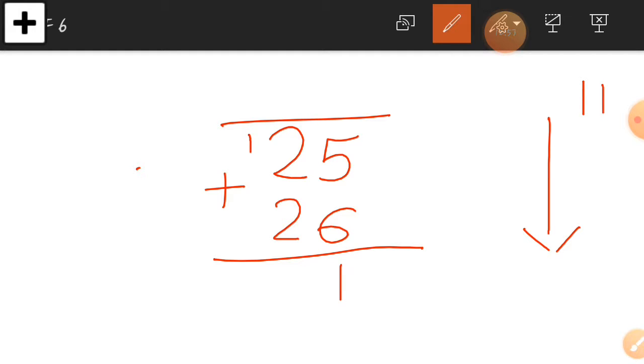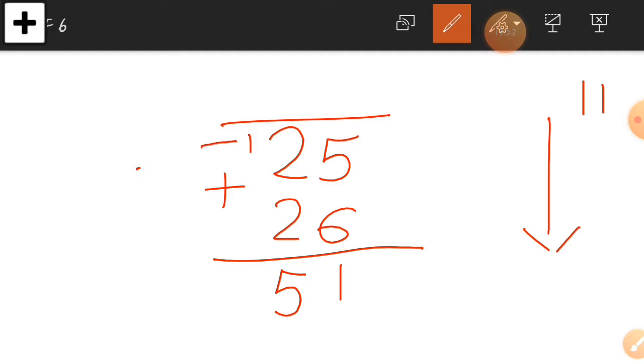Now in the tens column, 2 plus 2 is equal to 4, and add this carry forwarded number into it. So our final answer is 2 plus 2, 4 plus 1. So 5 will come there. So our final answer will be 5. You can see this, you have to add this 1 into this tens column. So here is our answer 51. So this is our answer by adding down.